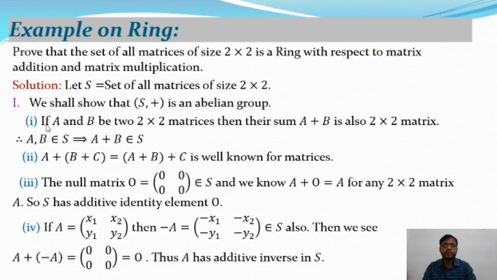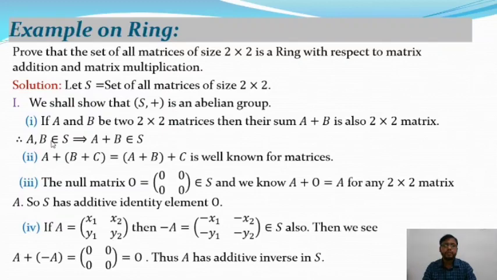So here is the proof of the first part. That means S plus is an abelian group. So if A and B are two 2 cross 2 matrices, then their sum, that means A plus B, is also a 2 cross 2 matrix. This is a property of matrices. So for all A, B belonging to S, this implies A plus B also belongs to S.